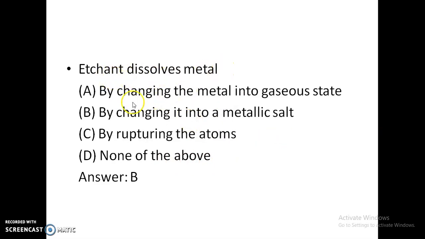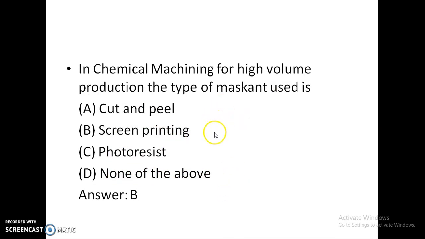Etchant dissolves metal by changing the metal into gaseous state, by changing it into metallic salt, by rupturing the atoms, or none of the above. By changing it into metallic salt, option B. In chemical machining, for high volume production, the type of maskant used is, so usually for high volume production, maskants are neoprene rubber and polymers, PVC, polyethylene, butyl rubber.